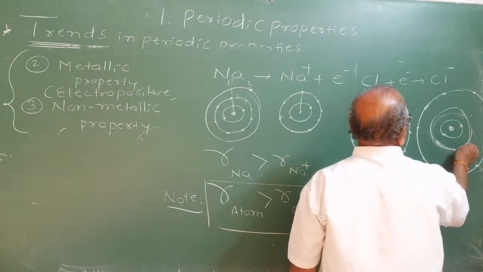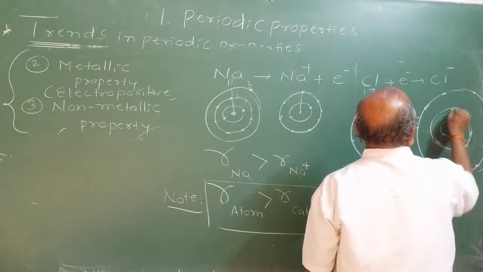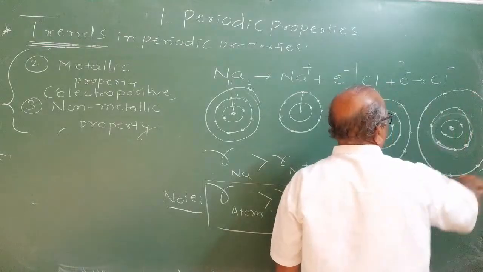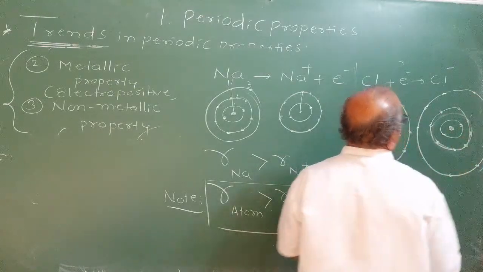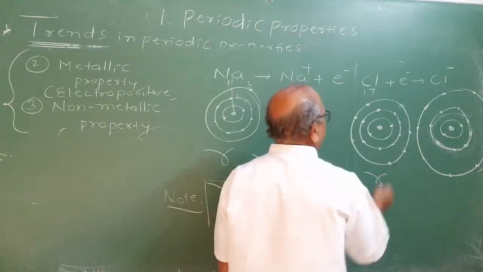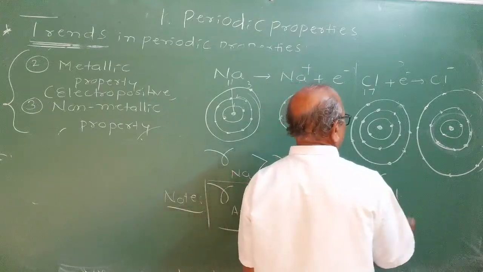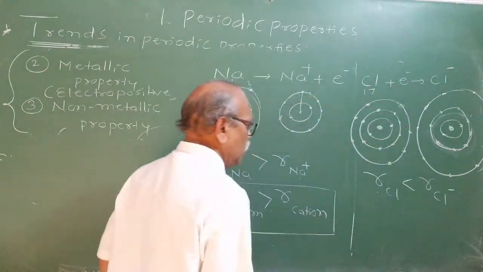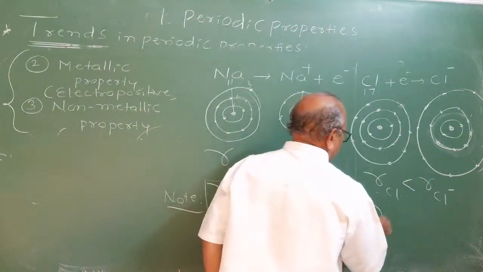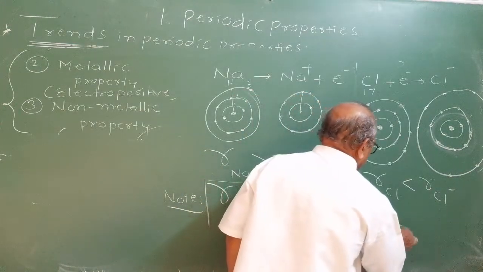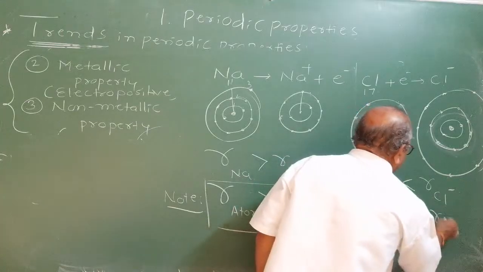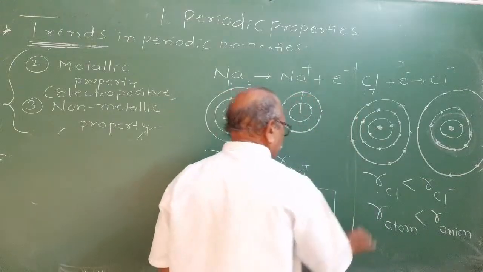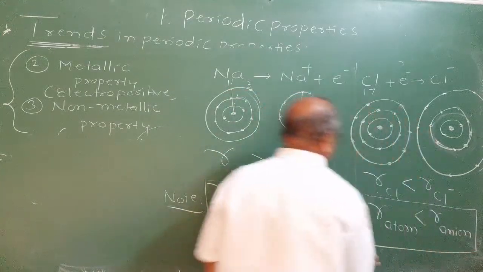Now once one electron is added, due to the electron-electron repulsion, the size slightly increases. Therefore, radius of Cl will be less than radius of Cl minus, or in general you can say that radius of neutral atom will always be less than radius of anion. Anion is negative ion. Are you getting me?